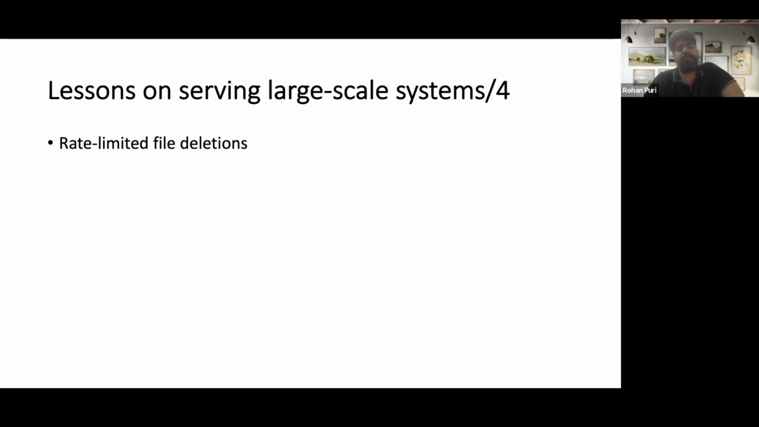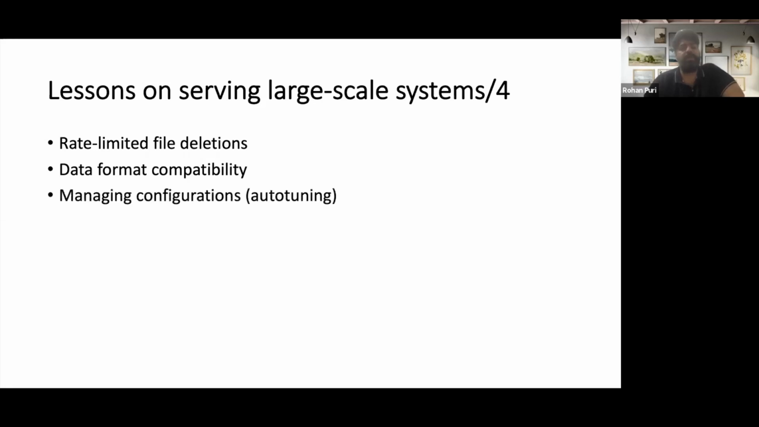Other things they talked about in the paper was rate limited file deletes, because file deletion can cause a lot of IO spikes, and hence it has to be rate limited so the foreground IO is not affected. Then they talked about data format compatibility. This is more related to software upgrades, and upgrades have to be non-disruptive. So they talked about that.